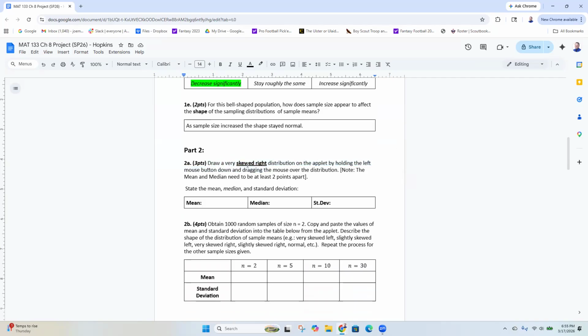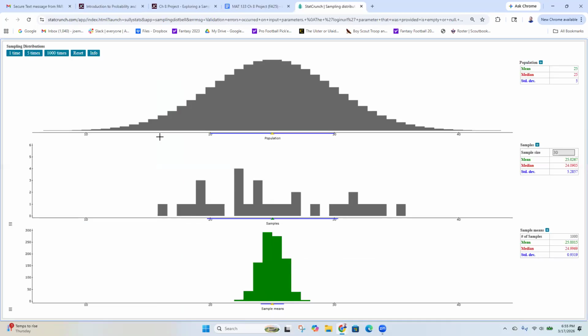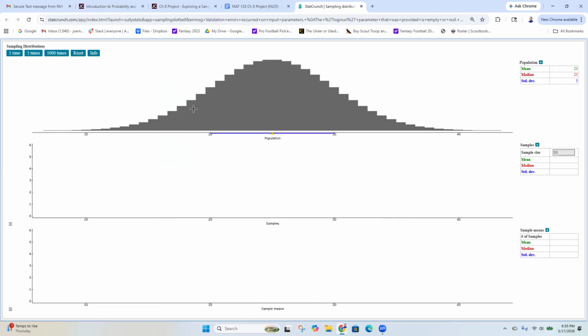So draw a very skewed right distribution by holding the left mouse button down and dragging the mouse over the distribution. The mean and the median need to be at least 2 points apart. Okay, so how do I do that? Let's go back over here and we'll hit reset, and I want to change my sample size back to 2. But this time I'm going to change my population, so I want it to be skewed right.